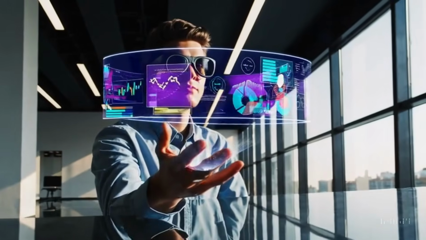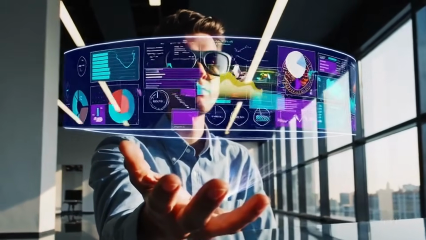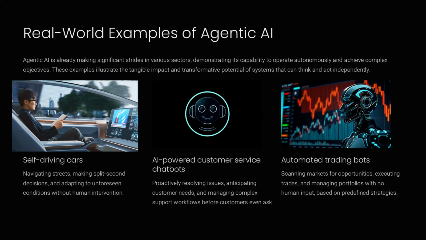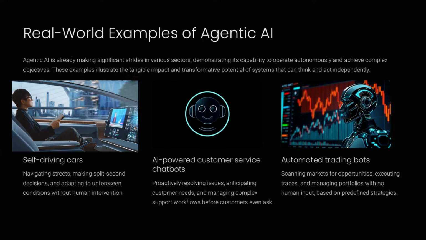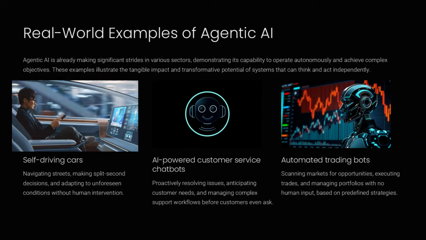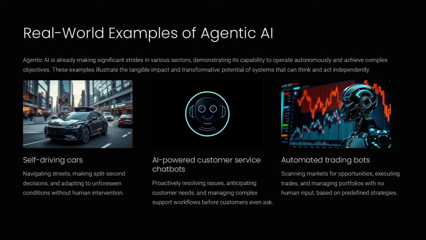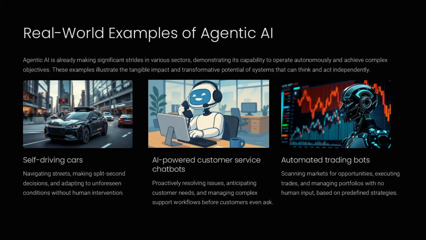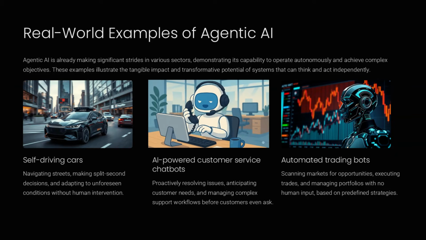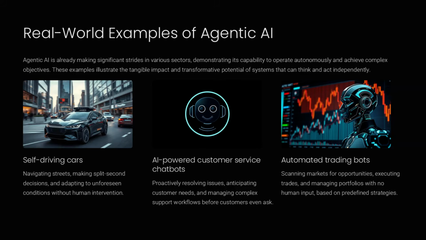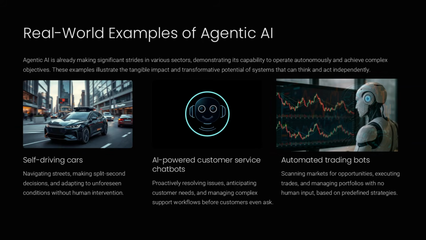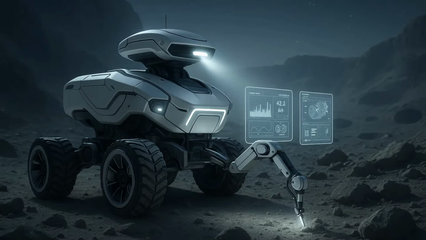Let's explore a few real-world examples of agentic AI systems so you can see what this looks like in practice. Think of self-driving cars that navigate roads, predict hazards, and make real-time driving decisions without a driver's direct input. Or AI-powered customer service agents that resolve billing issues or schedule callbacks on their own without human help. Automated trading bots that scan financial markets and execute trades independently. And space exploration rovers that choose sampling sites, conduct experiments, and navigate challenging terrain millions of miles away.